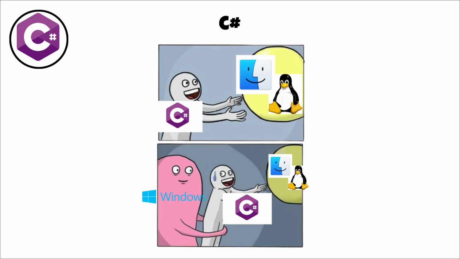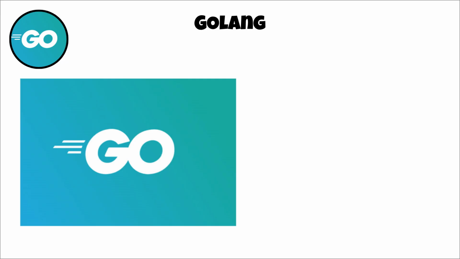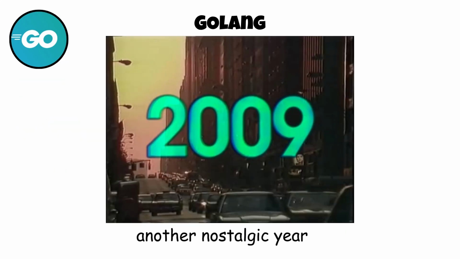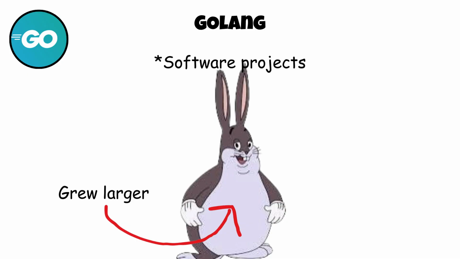However, it has traditionally been most closely associated with Microsoft's ecosystem, although recent versions have become much more cross-platform than they once were. Go, often called Golang, was developed at Google and released in 2009. Google created it because existing languages were becoming increasingly difficult to manage as software projects grew larger.